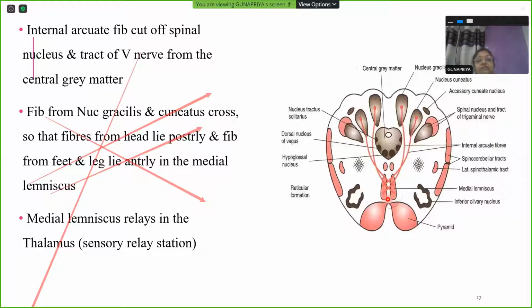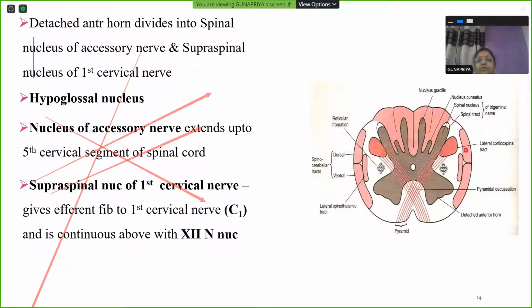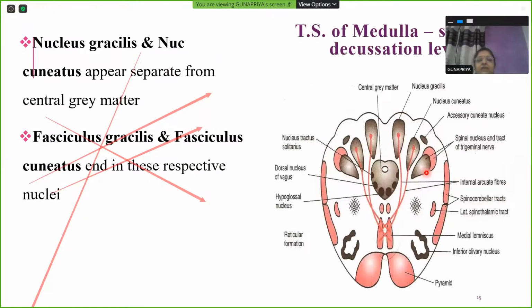Now these internal arcuate fibers that you see here separate out the spinal nucleus and tract of trigeminal nerve from the central gray matter. So in between they are lying. So this is the spinal nucleus and tract of trigeminal nerve, which is totally detached from the central gray matter. The central gray matter was appearing totally different, all blended, merged together in the pyramidal decussation level. If you see here, everything was merged together. This was spinal nucleus and tract of trigeminal nerve, all merged together with the central gray matter.